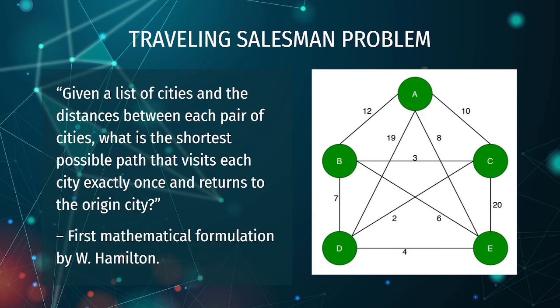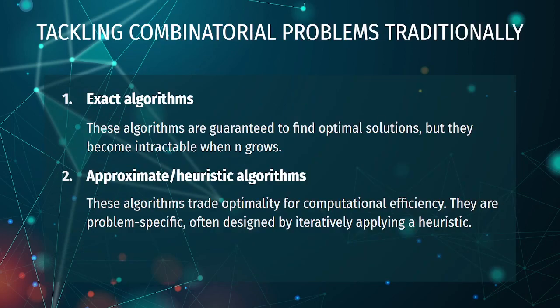Now, considering the importance of this problem, and since exhaustive search of all the possible paths has a complexity of n factorial, this makes it extremely difficult and also the reason for it being extensively studied in optimization. This problem is used as a benchmark in optimization problems. It has led to many important discoveries and optimization techniques like cutting planes, branch and bound, local search, as well as simulated annealing.